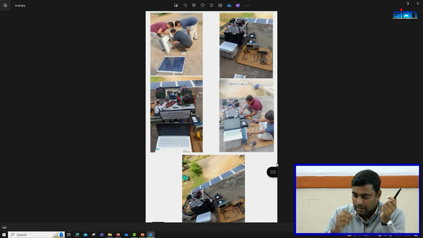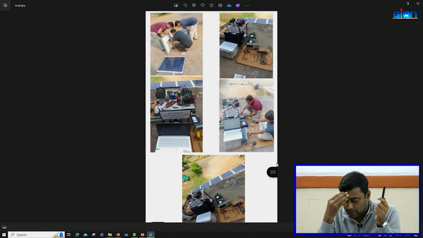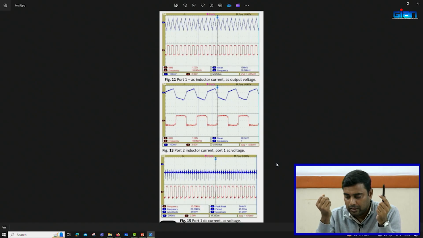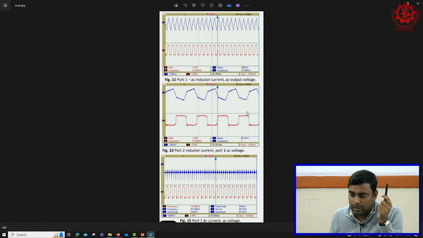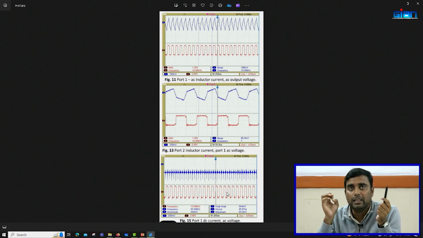Here are some of the results: inductor current and H-bridge voltages, and here you can see the battery current. We have charged the battery, and these are the square wave voltages that we are generating at the output of the H-bridges.